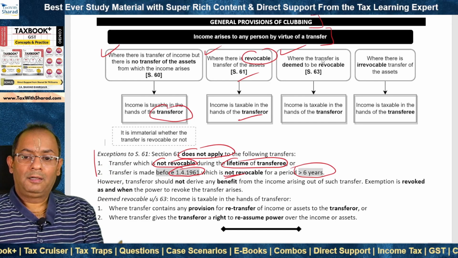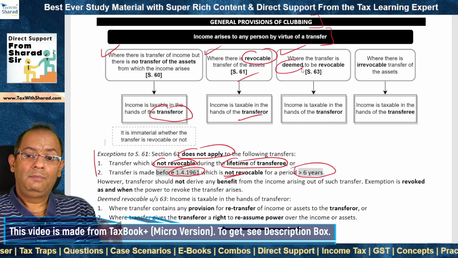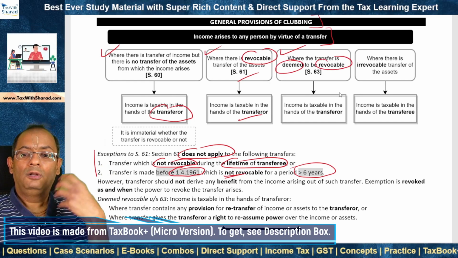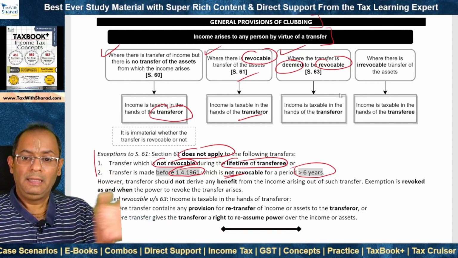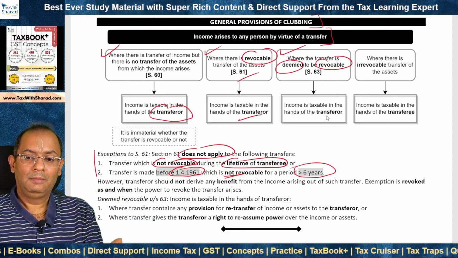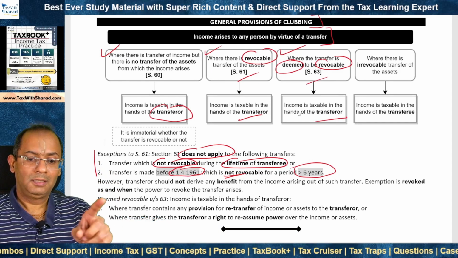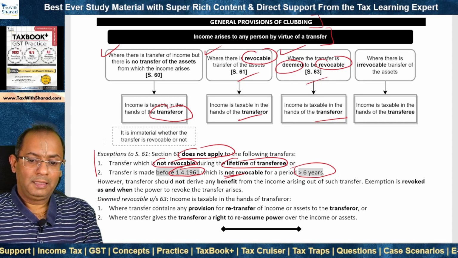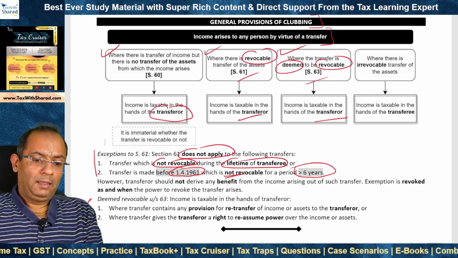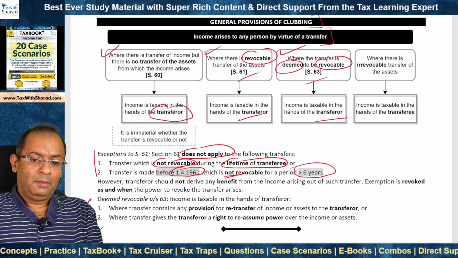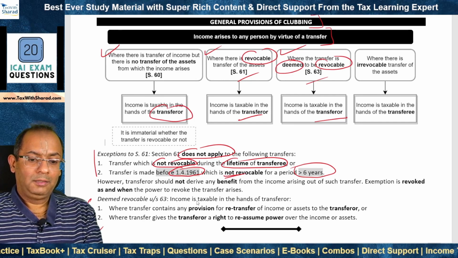Third case is where the transfer is deemed to be revocable. It may not actually be revocable, but it is deemed so, and therefore clubbing applies and income is taxable in the hands of the transferor, section 63. And there are 2 situations where the income is clubbed under section 63.